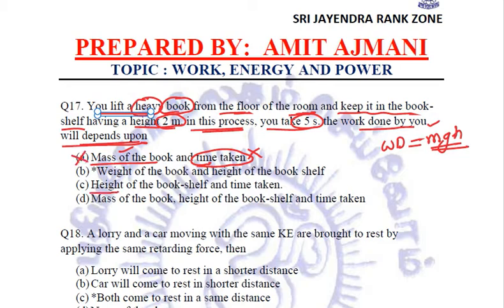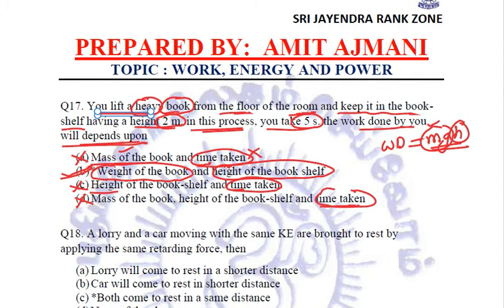Next, in the C option, again time taken is given, so I won't take it. Again in the third option, time taken is given, so I won't take it. It depends on the weight of the book, which is m into g, and the height of the bookshelf, which is h. So this is our correct answer. What is the difference between option B and D? It is the time taken. Here also it was the mass of the book and height of the book. I would have marked both correct, but this time taken, no.